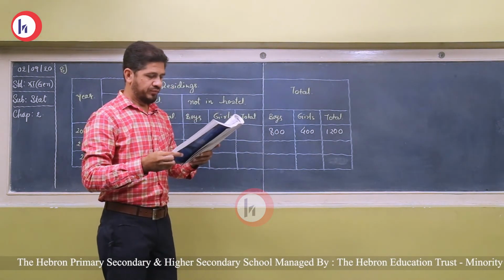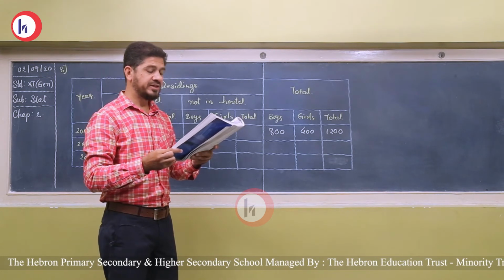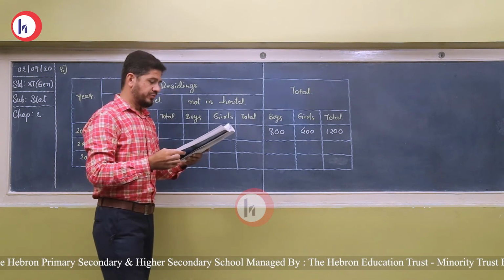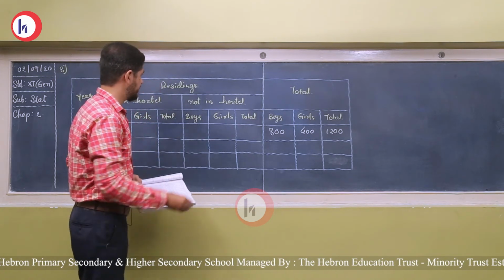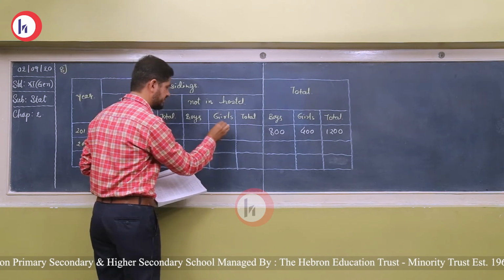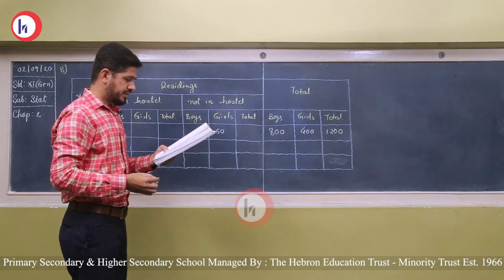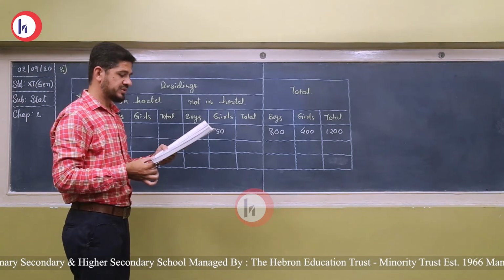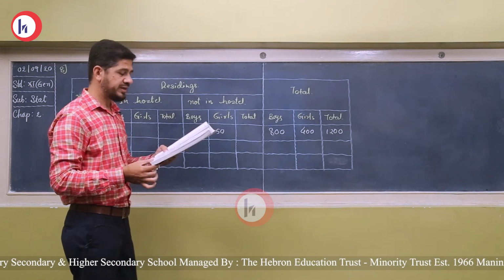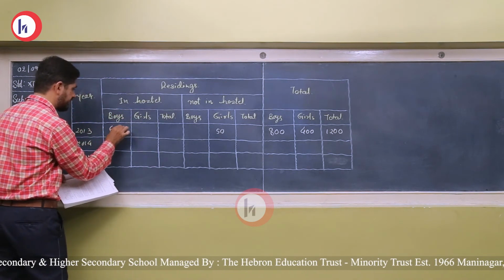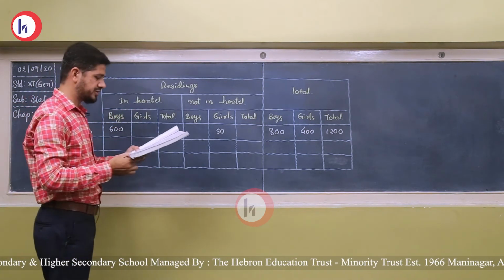Now 50 girls were not residing in the hostel. There are 50 girls not residing in a hostel. In all, 600 boys were residing in the hostel. 600 boys are residing in a hostel.